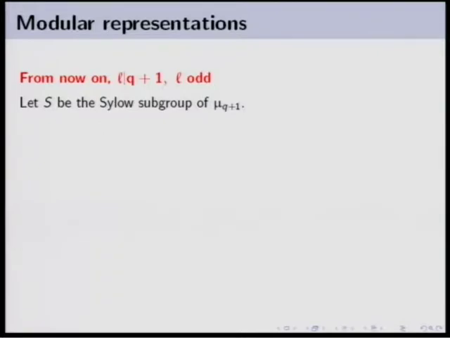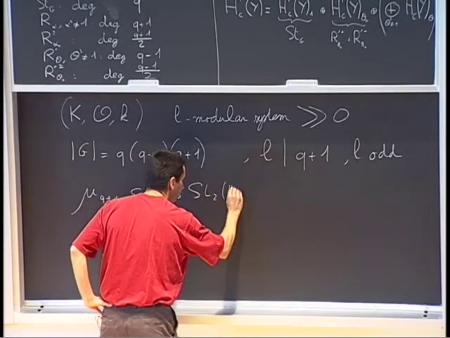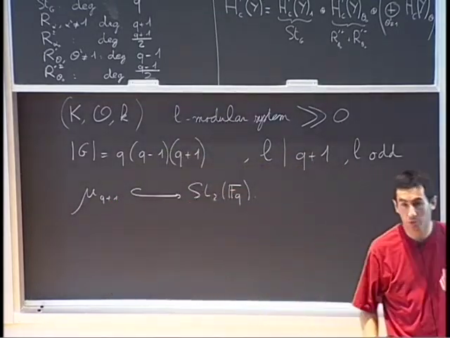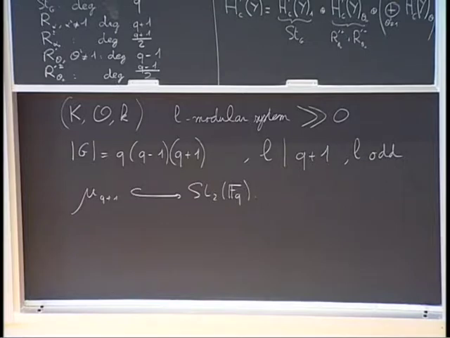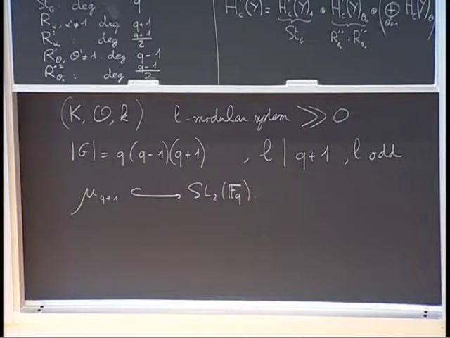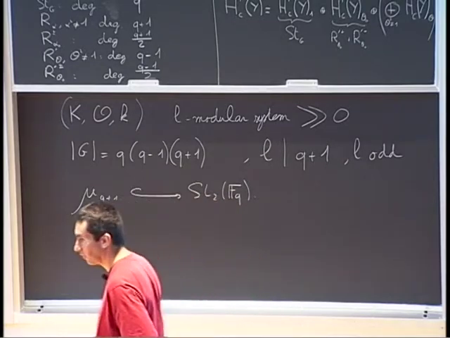So mu Q plus 1 can be embedded in SL2 of FQ because it acts on the two-dimensional vector space, the field with Q square elements, just by multiplication. And it's easy to see that the determinant is 1 because it's a Q plus 1 root of unity. So I will see mu Q plus 1 as a subgroup of SL2. So the Sylow subgroup of mu Q plus 1 will be a Sylow subgroup of SL2 of FQ.